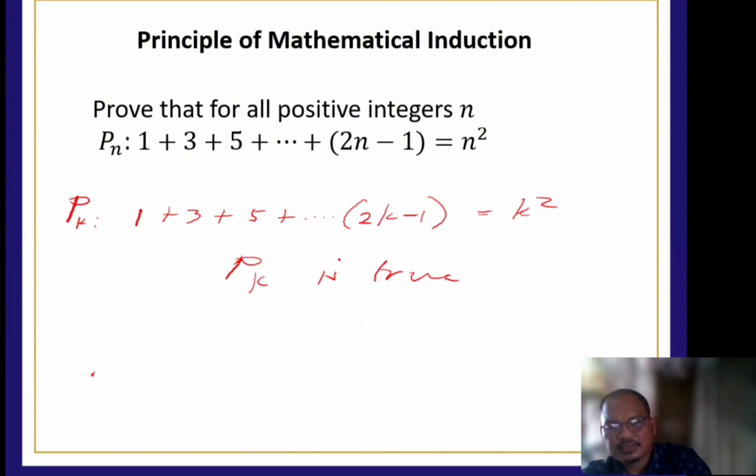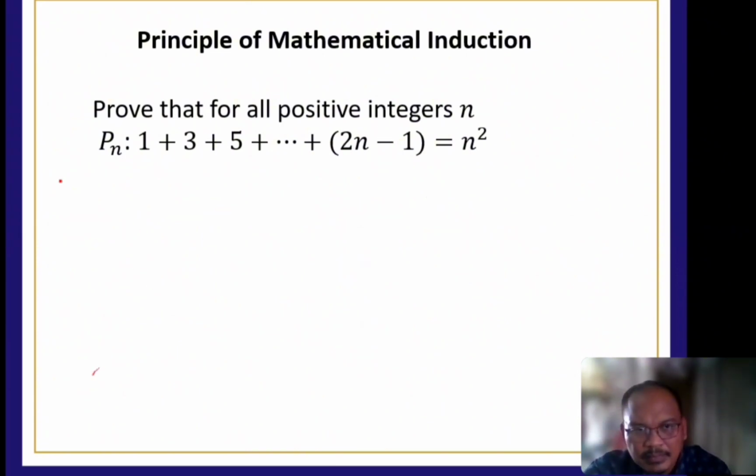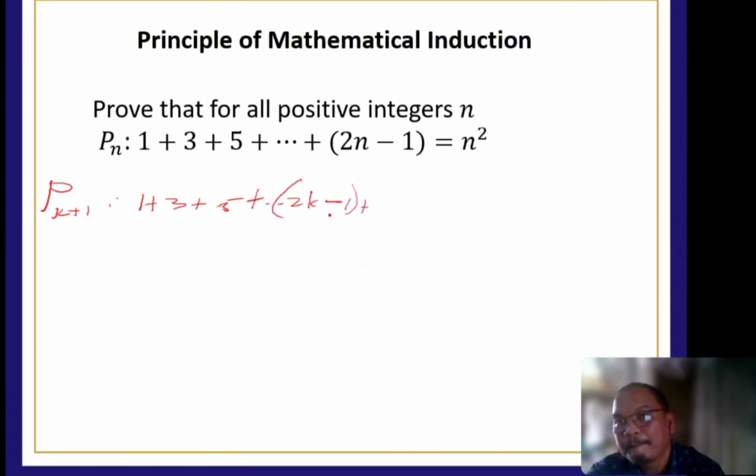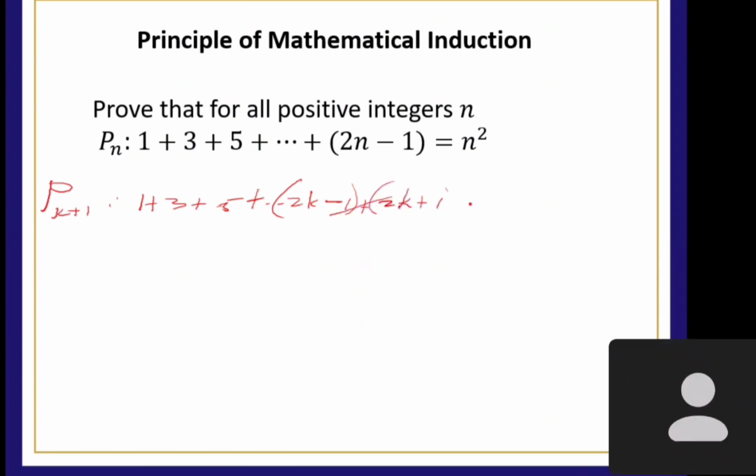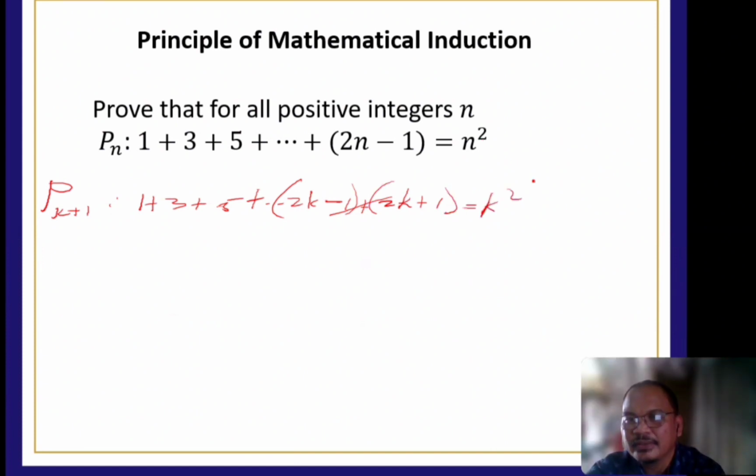Okay, next, you're going to have P sub k plus 1. So 1 plus 3 plus 5 plus ... plus 2k minus 1 plus what did we find earlier? 2k plus 1, since that is the next term. Is equal to k squared, the one from before, plus 2k plus 1.